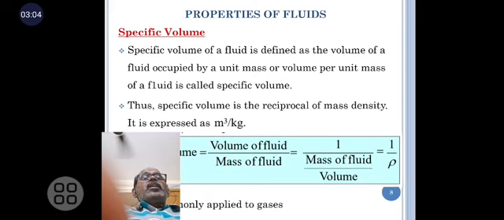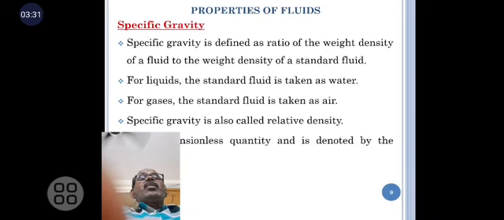Next, specific volume. The specific volume of the fluid is defined as the volume of fluid occupied by unit mass, or volume per unit mass of the fluid. It is expressed as meter cube per kg, and specific volume is the reciprocal of mass density. It is normally applied to gases.